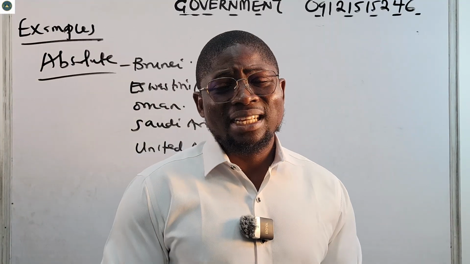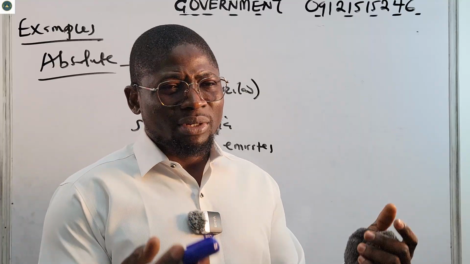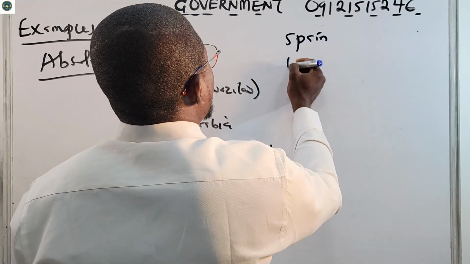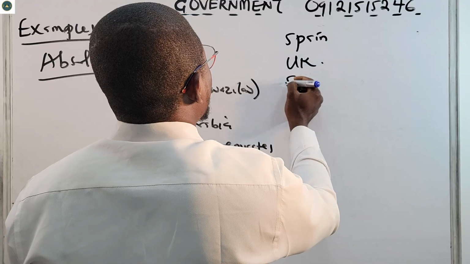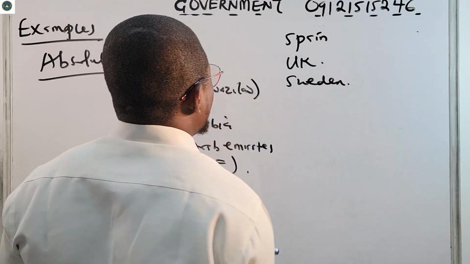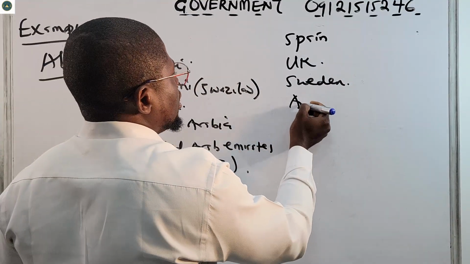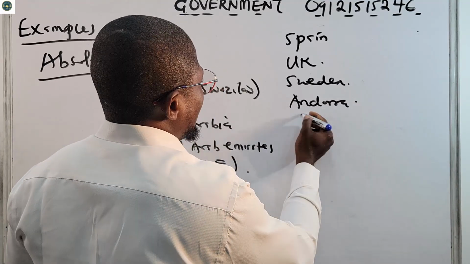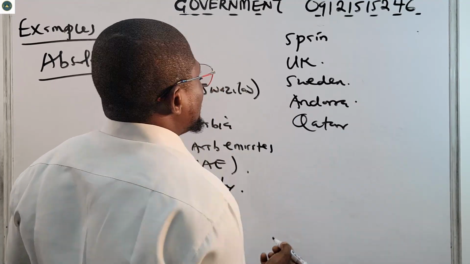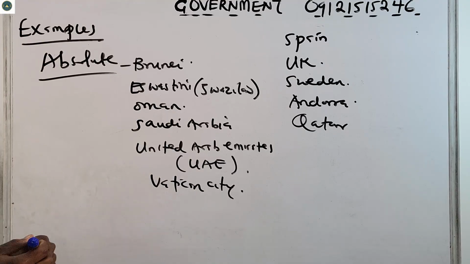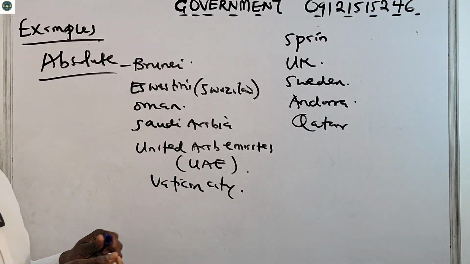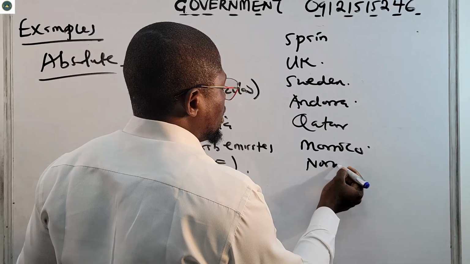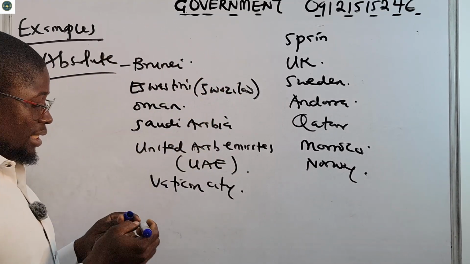Examples of countries you can see here: Spain, United Kingdom, Sweden. You can see this also in Andorra, in Qatar, in Norway, and in Morocco. Morocco is also an African country. Norway. These countries and many more.